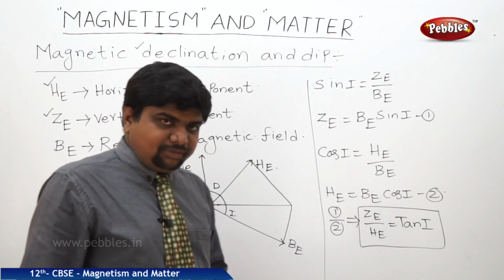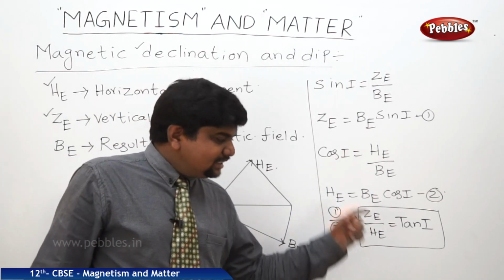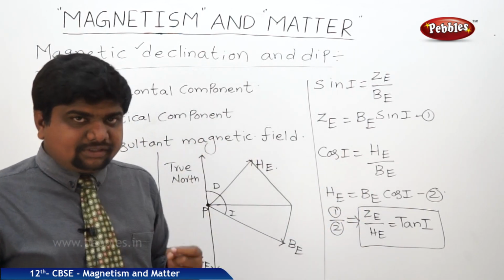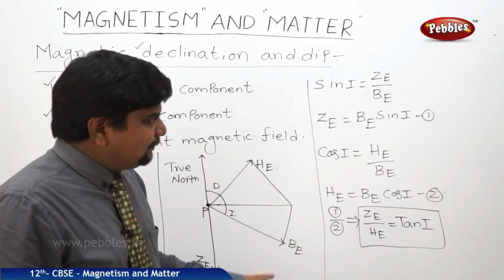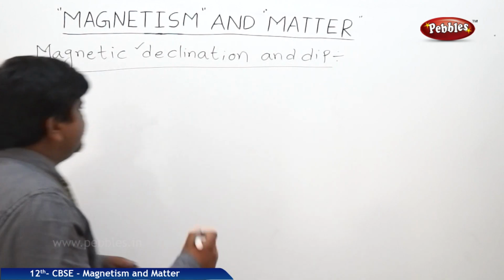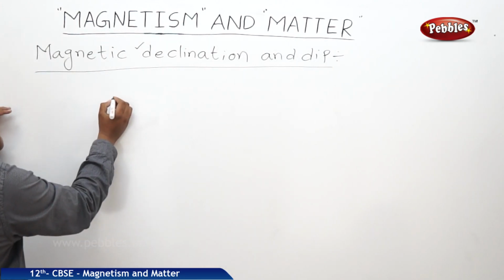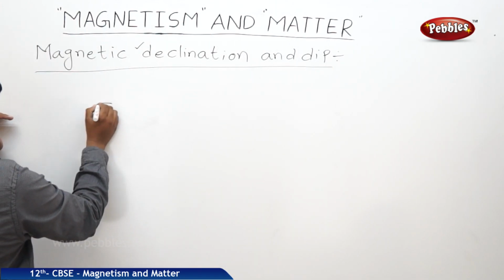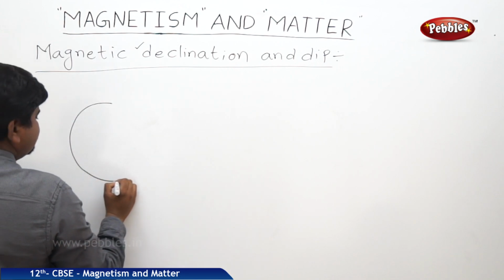This is the formula we are going to use to find the Earth's magnetic field at a given position. Spherically, this will be written in a different way. The spherical shape of the Earth's magnetic field will be like this. Here we are taking a sphere.